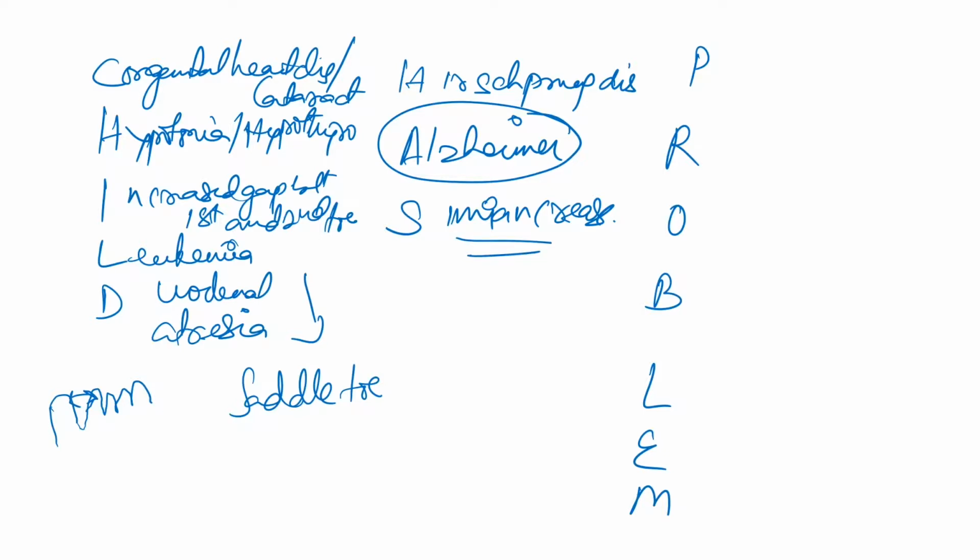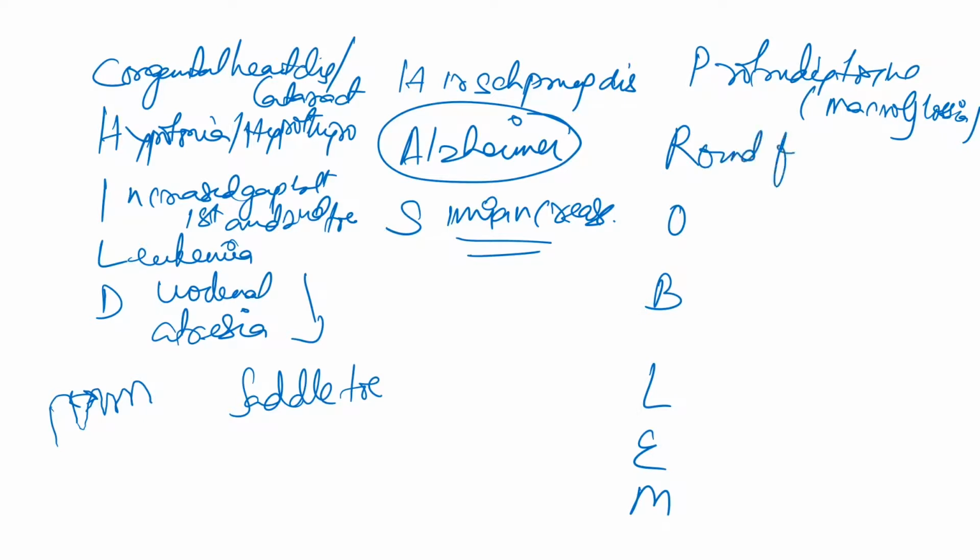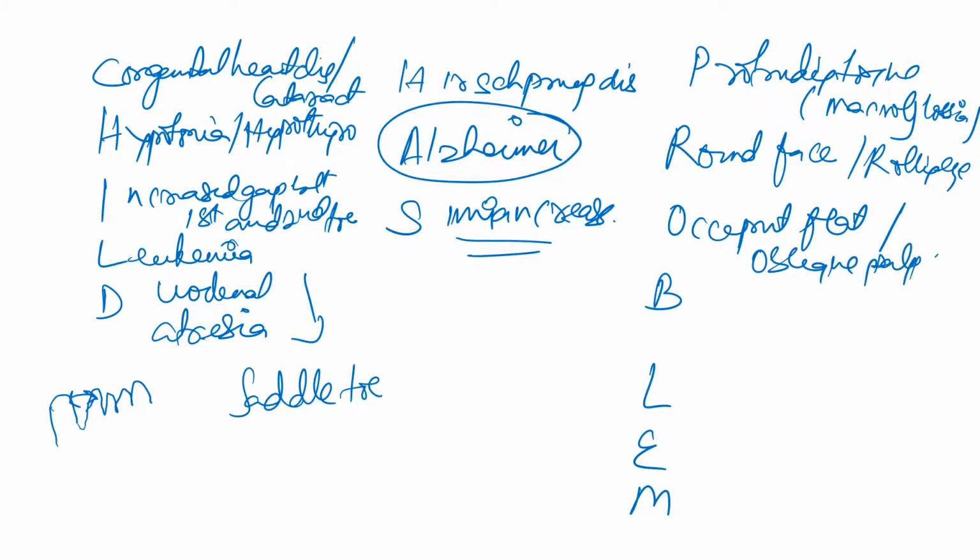Now P for protruding tongue, also macroglossia we see, meaning large tongue. Macroglossia is seen. This is an oral manifestation of Down syndrome. R for round face or rolling eyes. Okay. O for occiput is flat. Then we see oblique palpebral fissure. Then in the eyes we see Brushfield spots. This has to be remembered, Brushfield spot.